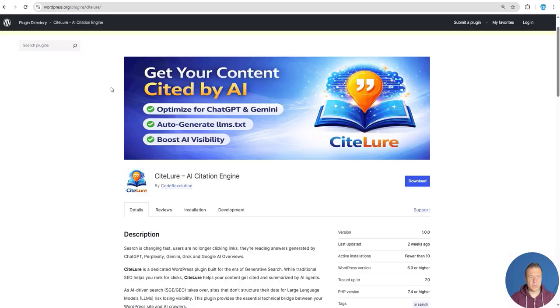So this plugin will help your posts and blog content to automatically be cited by search engines. And the idea behind it is pretty simple. Instead of optimizing your content just for search engines, you start structuring it for AI. So when these models generate answers, your content has a higher chance to be picked, summarized, and cited. So let me show you what it does.